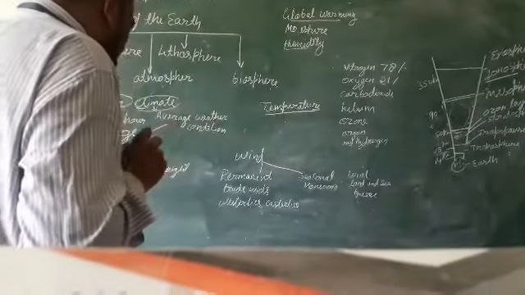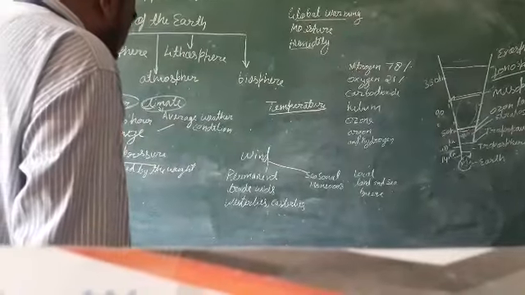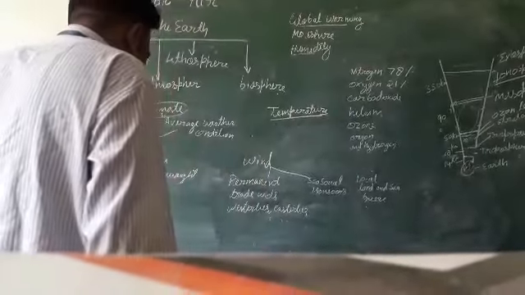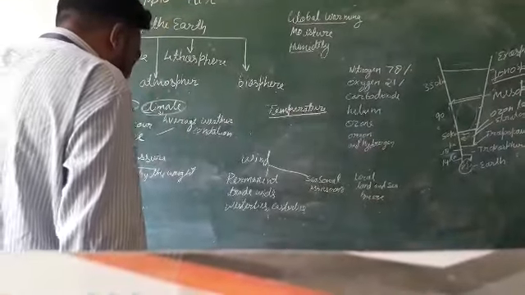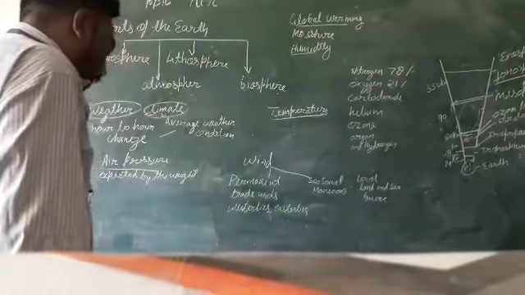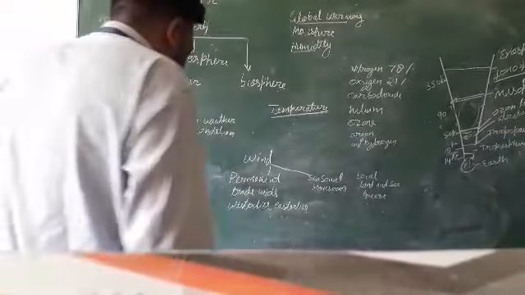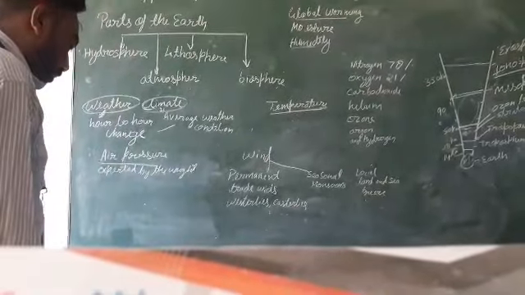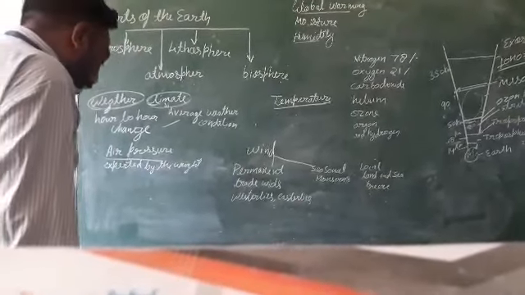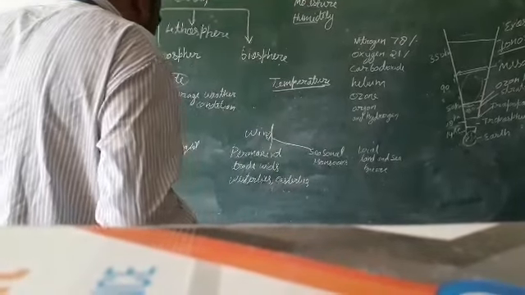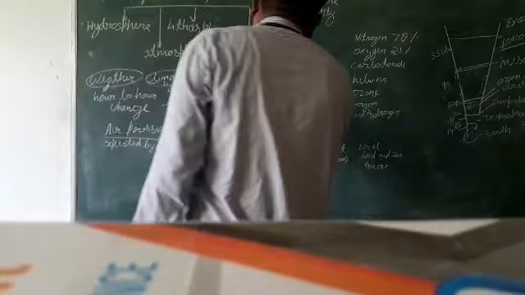Insulation is an important factor that influences the distribution of temperature, and the amount of insulation decreases from the equator toward the poles, and therefore the temperature decreases in the same way. Degrees Celsius is the standard unit to measure temperature.